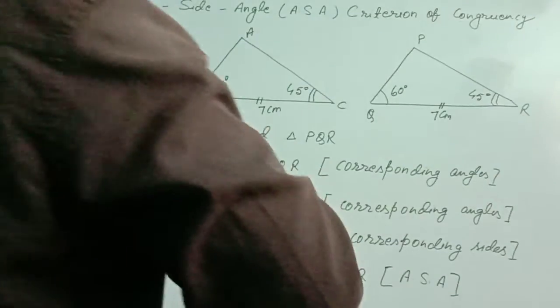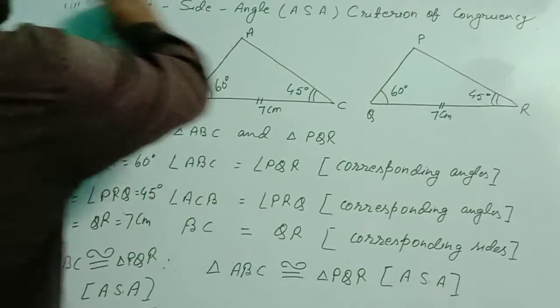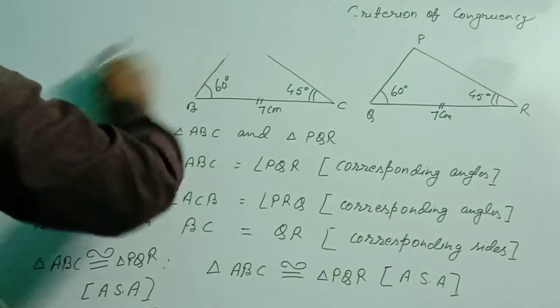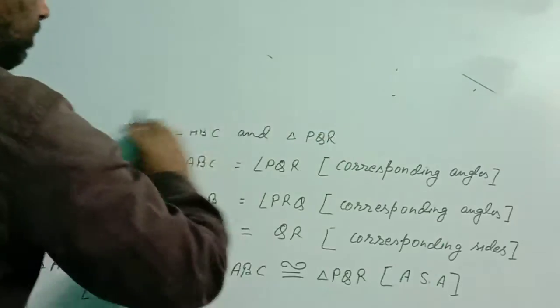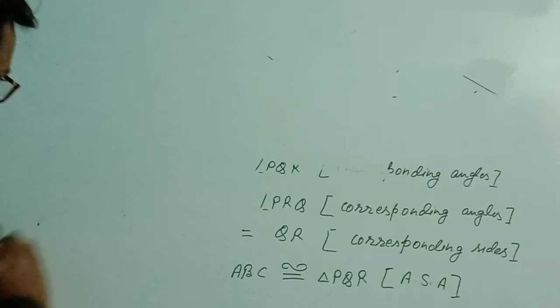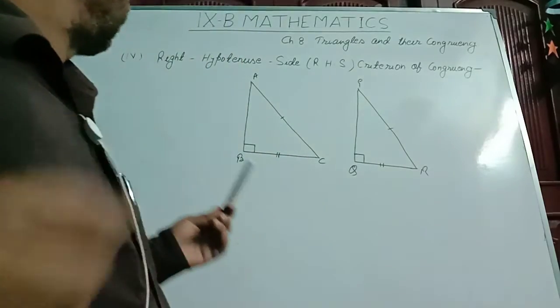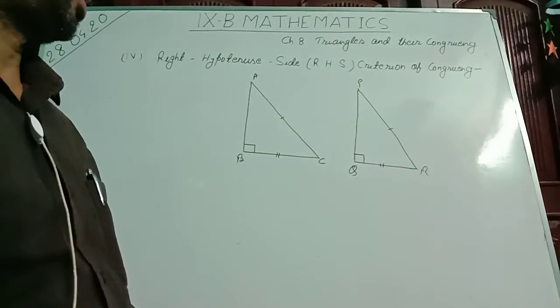Now one more condition is left, that is RHS. The full form of RHS is right angle, hypotenuse, side. We will see the explanation of the last condition of congruency. Now the last condition, right angle hypotenuse side, RHS criterion of congruency.